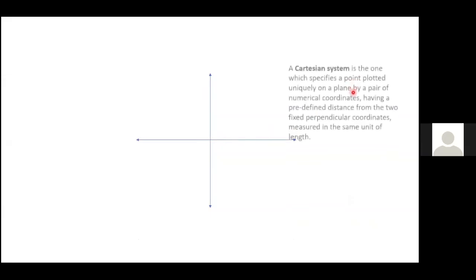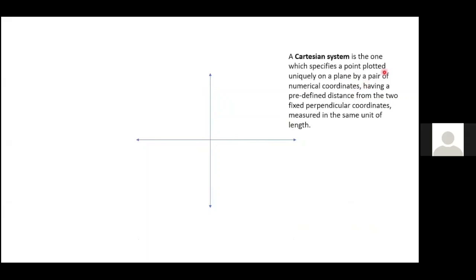Children, if two lines, a horizontal line and a vertical line, meet at one point, what will happen? Origin, ma'am. Cartesian coordinate form. Yes, it is a Cartesian system. So what is a Cartesian system?